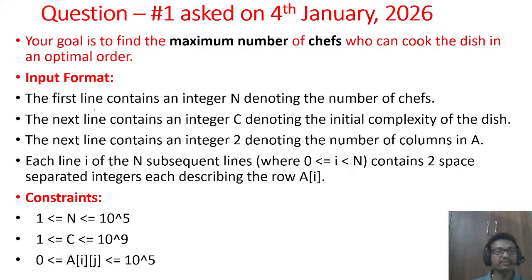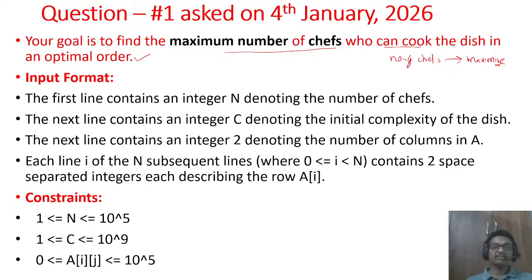We'll proceed further. Then what we need to do: your goal is to find the maximum number of chefs who can cook the dish in an optimal order. So our aim is to find the maximum number of chefs who can cook, which means we should maximize the number of chefs.